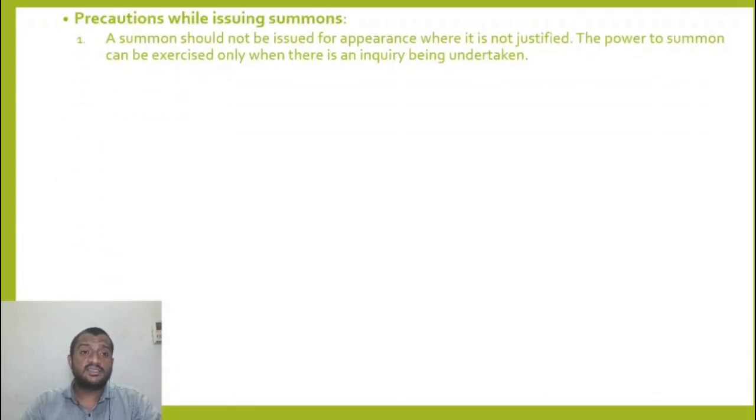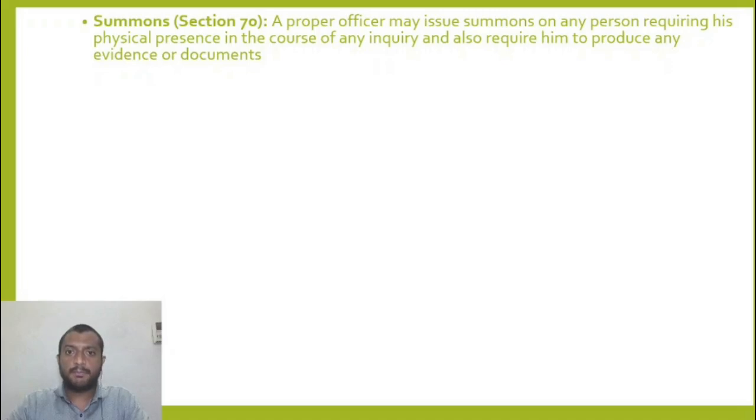Now what is a summons? Section 70. A proper officer may issue summons on any person requiring his physical presence in the course of any inquiry, and also require him to produce evidence or documents. Similar to a search, I want something from him. I want documents or goods which have evaded tax, or, in case of summons, the primary thing is I want some information that he has. I want him to say it out of his mouth or give the documentary evidence.